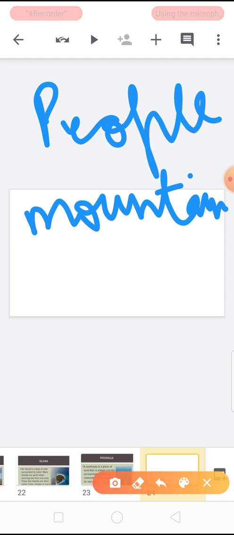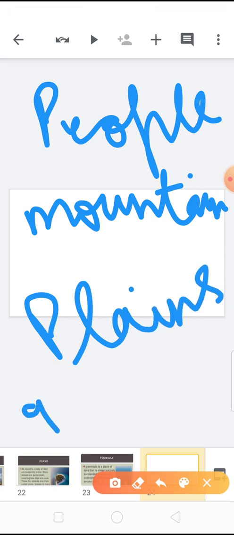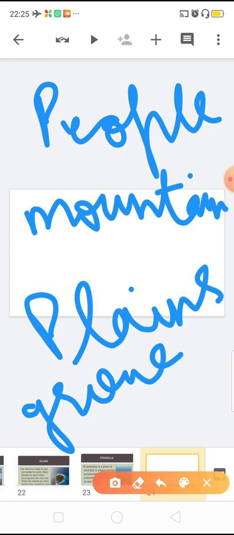So usually people prefer plains, because there they can easily grow crops, they can easily construct buildings, they can easily do transportation work. Surroundings are also very good. Even the climate of the plains is much better than the hills.